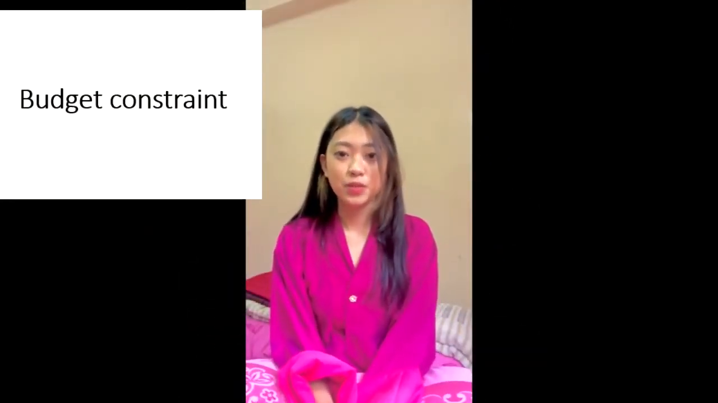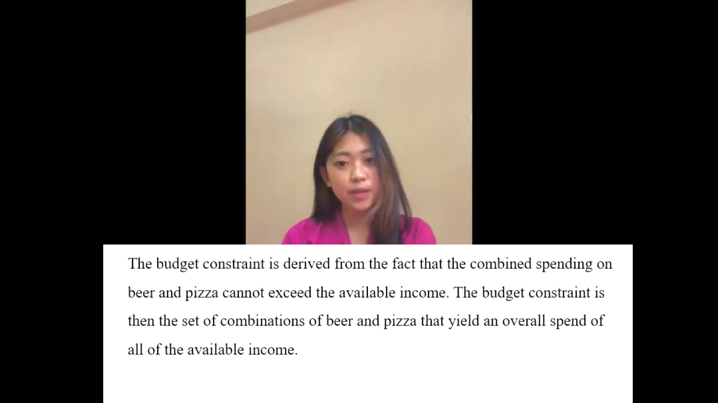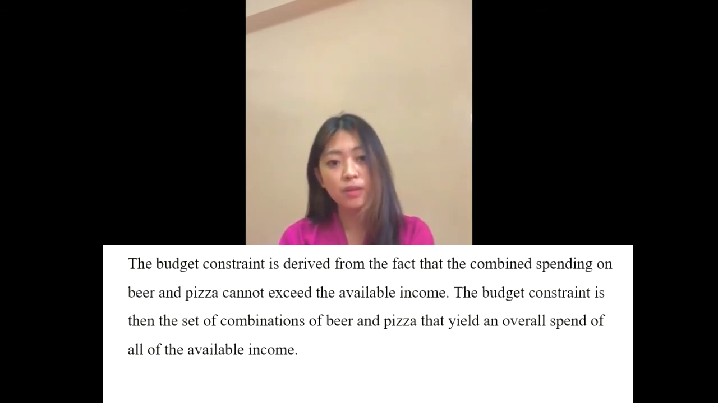Hello everyone, I will be talking about budget constraint. Budget constraint means the combinations of all goods that someone can afford with given prices when the income is spent. The budget constraint occurs when the consumer is limited in consumption pattern by a certain income. The budget constraint is derived from the fact that the combined spending on beer and pizza cannot exceed the available income. So the budget constraint is the set of combinations of beer and pizza that yield an overall spend of all of the available income.